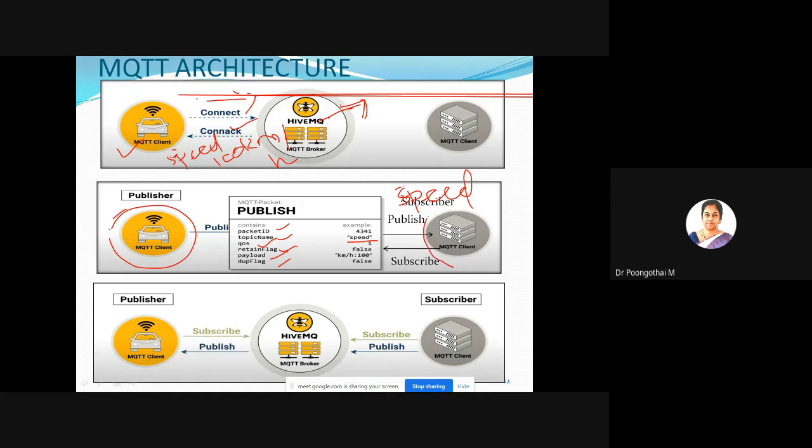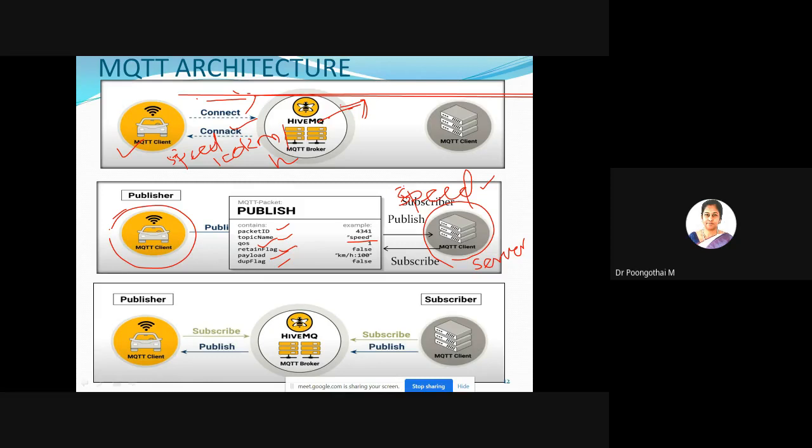In this case, we have a server. This server is called a client, which controls the speed of the car. This is also a server, but it acts as a client here, or subscriber here. So here the car, that is the server, acts as an MQTT client and is configured as a subscriber to the topic speed. That is the information for the second flow.